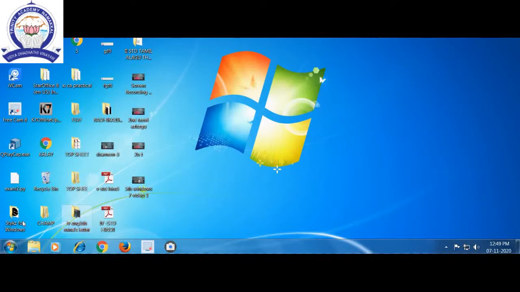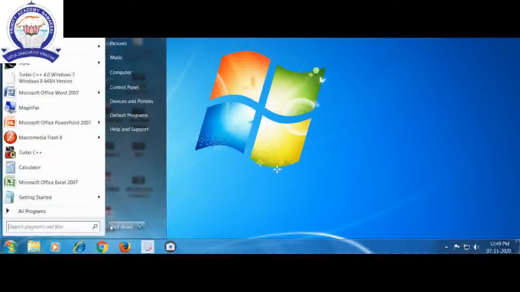Now I am explaining how to shut down the computer. The same, start button. The shutdown option is here. If we click, the window will be closed. Children, you can shut down Windows by using the option in the start menu. With the help of the start menu we can get all this.